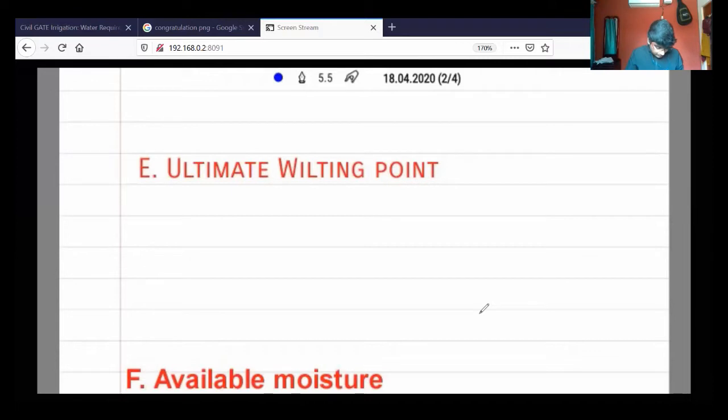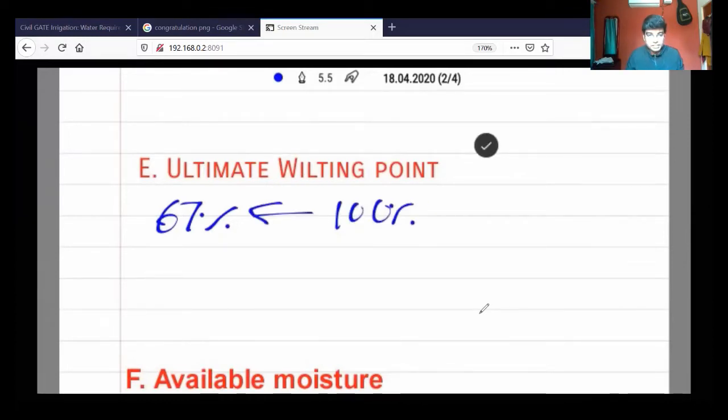So ultimate wilting point is expressed as a percentage in terms of hygroscopic coefficient. Generally, if the requirement is 100% and water availability is 67%, then we call that condition the ultimate wilting point. The plant is going to die. So we should maintain minimum 67% of moisture in the soil so that the plant will not die and it can take the conditions.